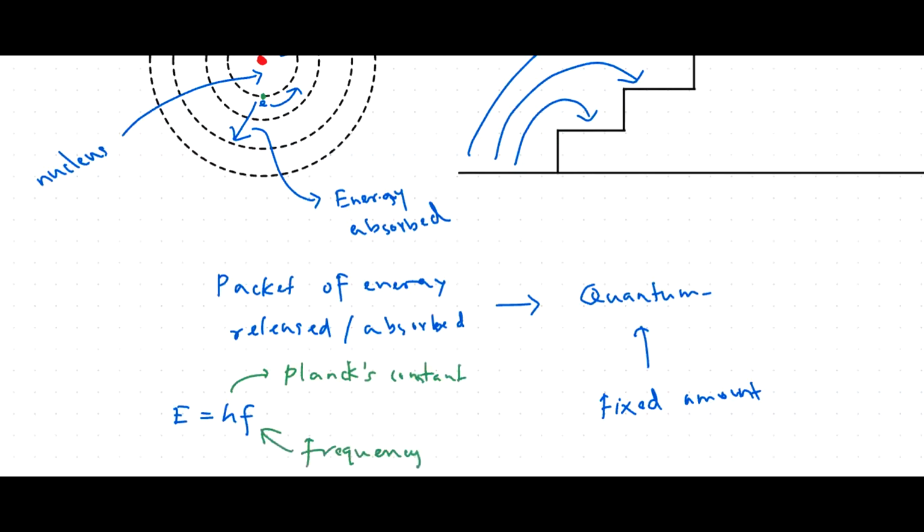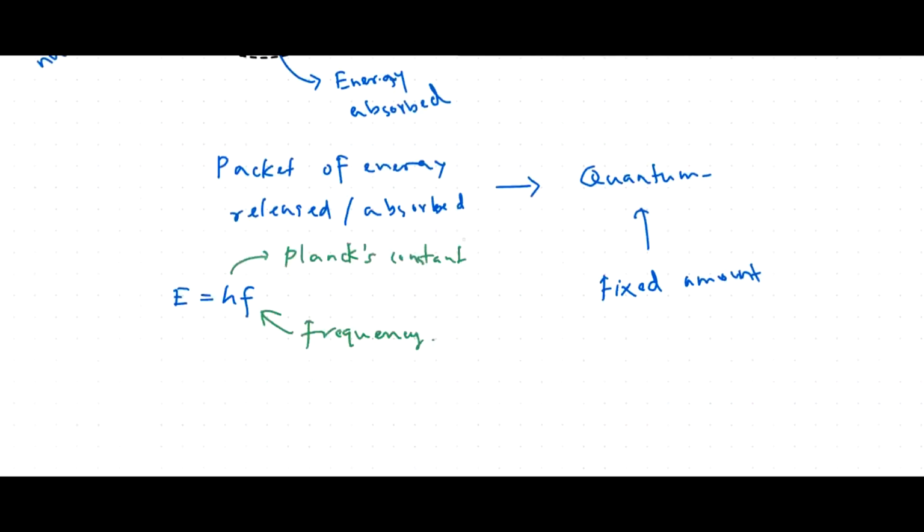Right. After Max Planck, Albert Einstein said this energy consists of particles, and he named those particles photons. So the concept of photons was proposed by Albert Einstein.